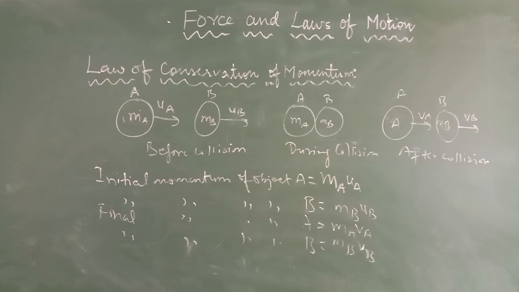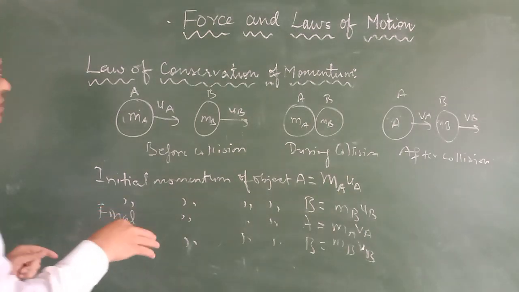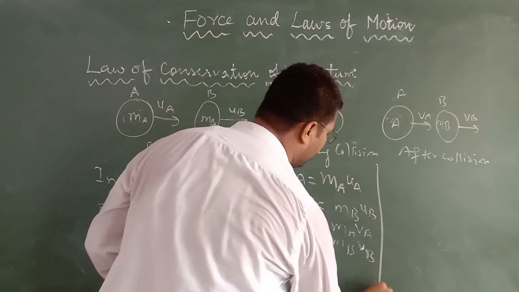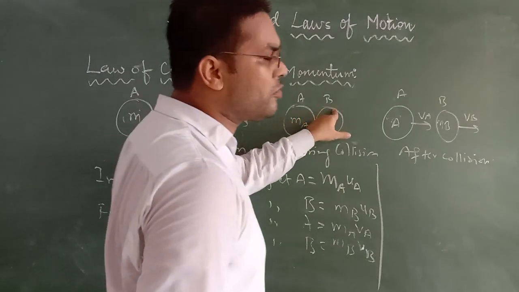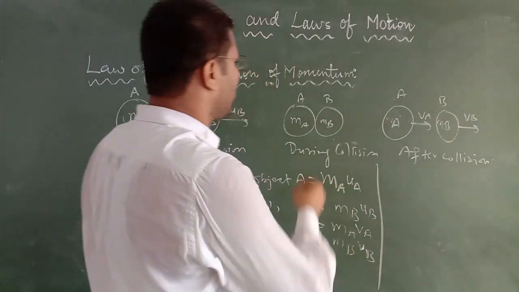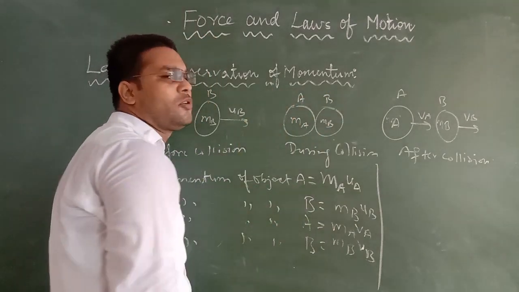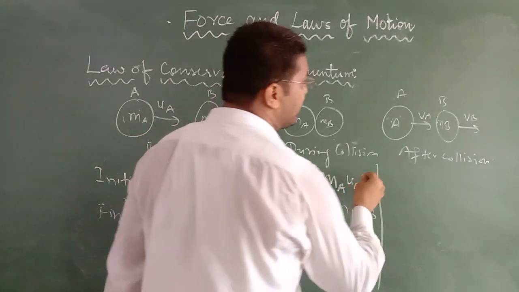Okay, so now what will happen here? When both objects collide with each other, during collision, object A will apply a force on object B, and in response object B will also apply a force on object A. This is what Newton's third law of motion says. So according to